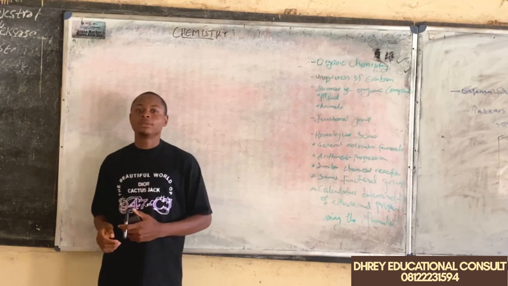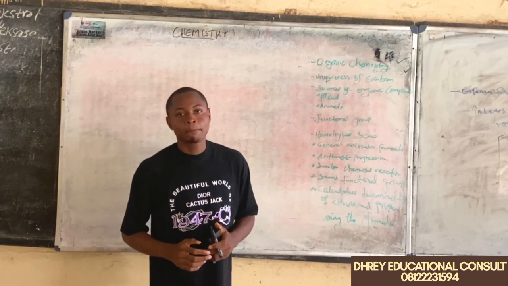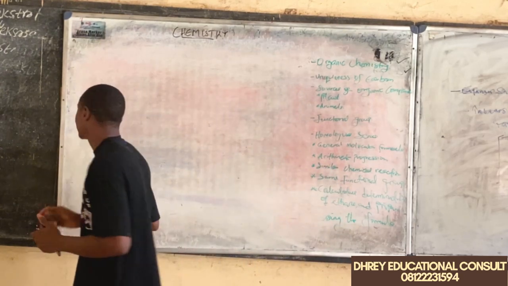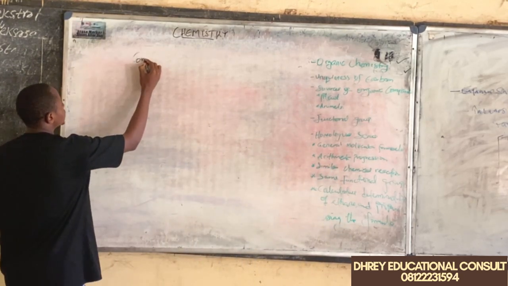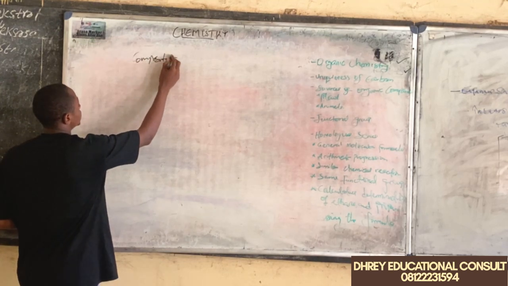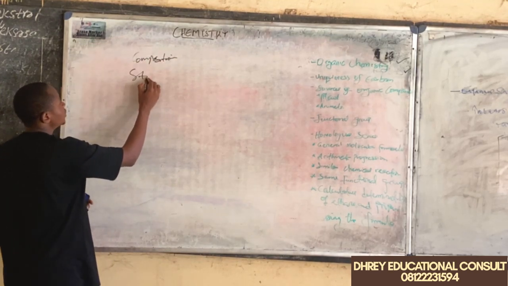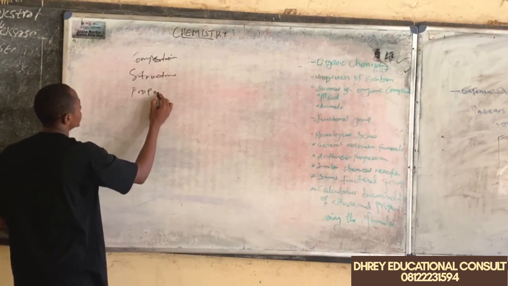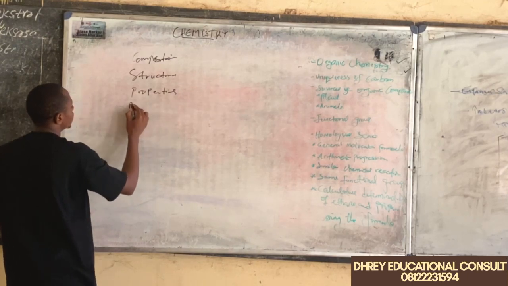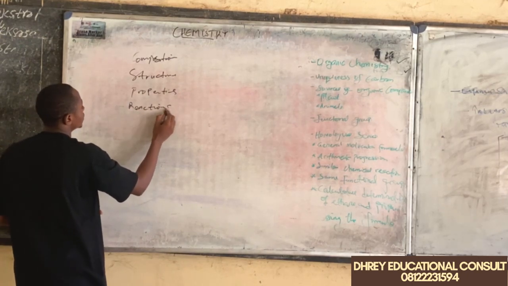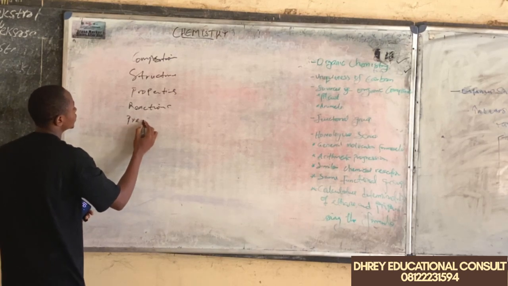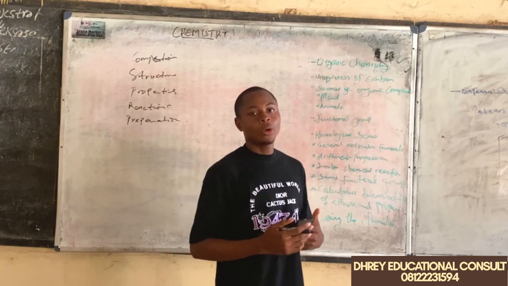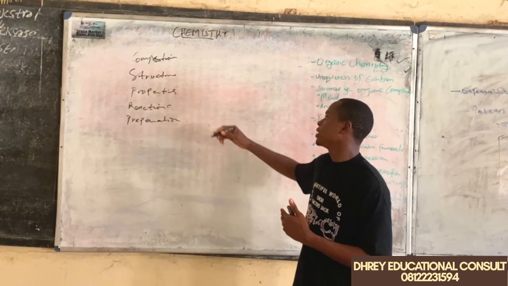So what is organic chemistry? Organic chemistry is the scientific study of the composition, take note of that, of the composition, the structure, their properties, the reactions, and the preparation of carbon-based compounds.